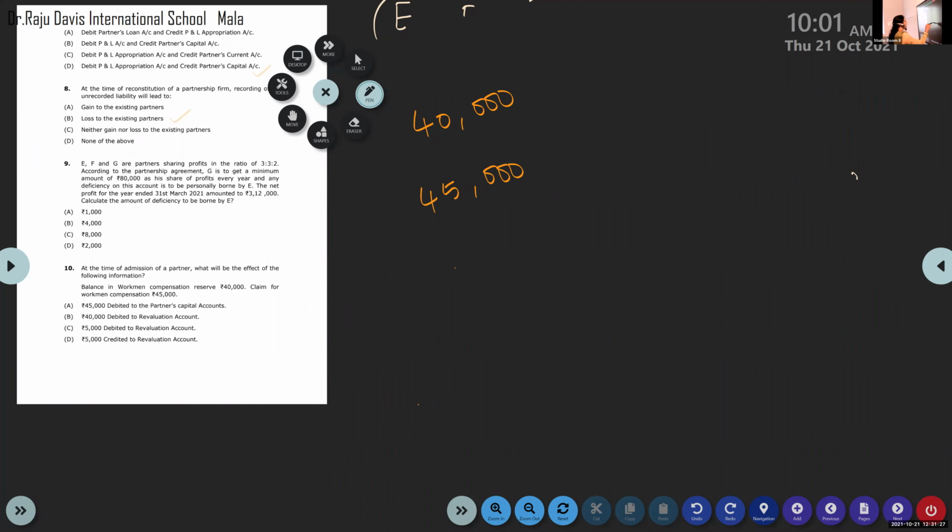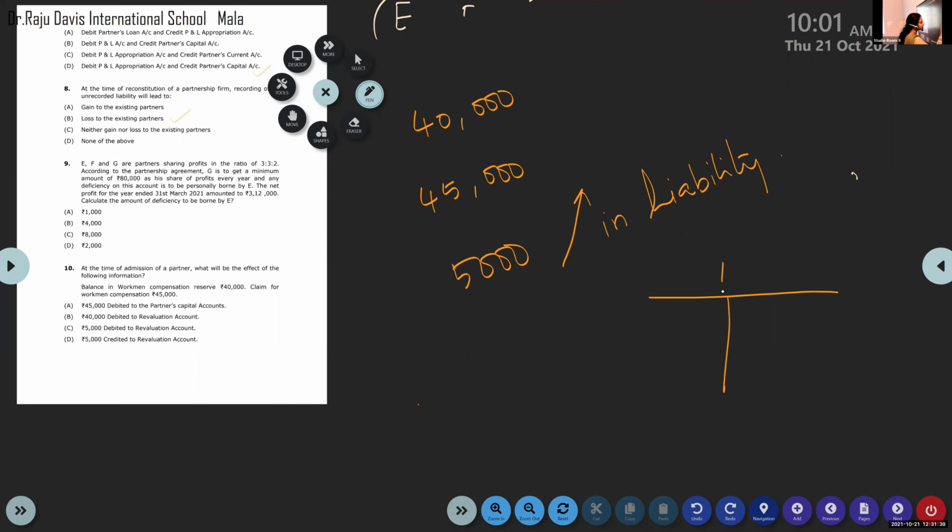So this means that 5,000 is actually an increase in liability. Increase in liability, where do you show it? In the revaluation account, debit side.